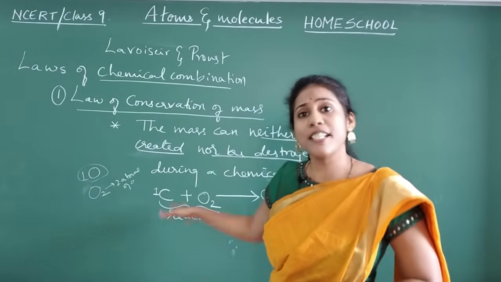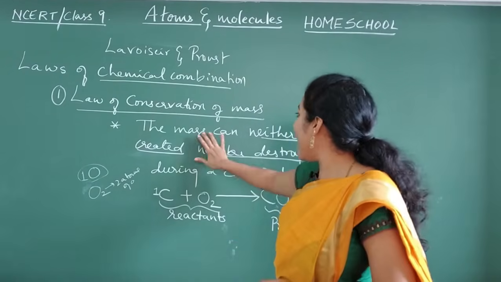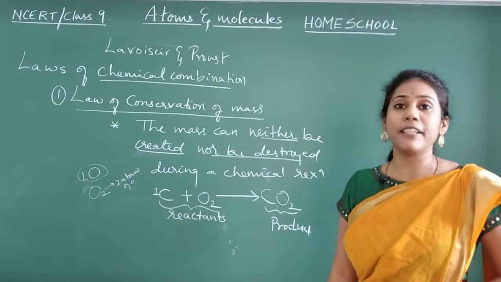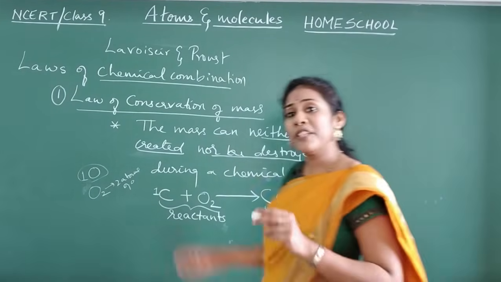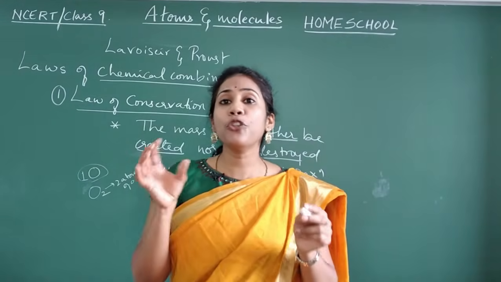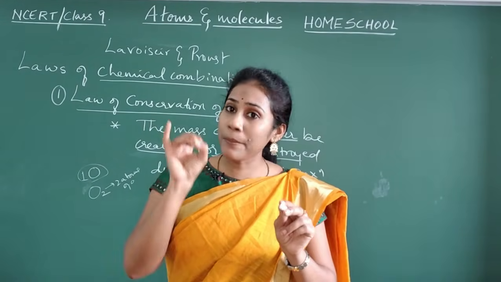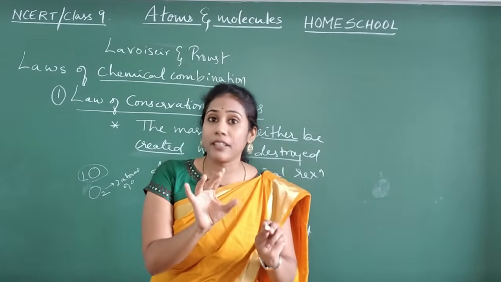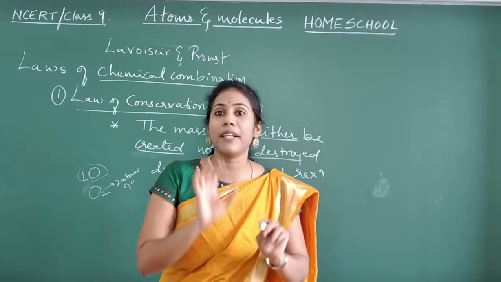This is what we mean by mass can neither be created nor be destroyed. So however much chemical substance you took for the reaction, that much chemical substance will remain in the product.